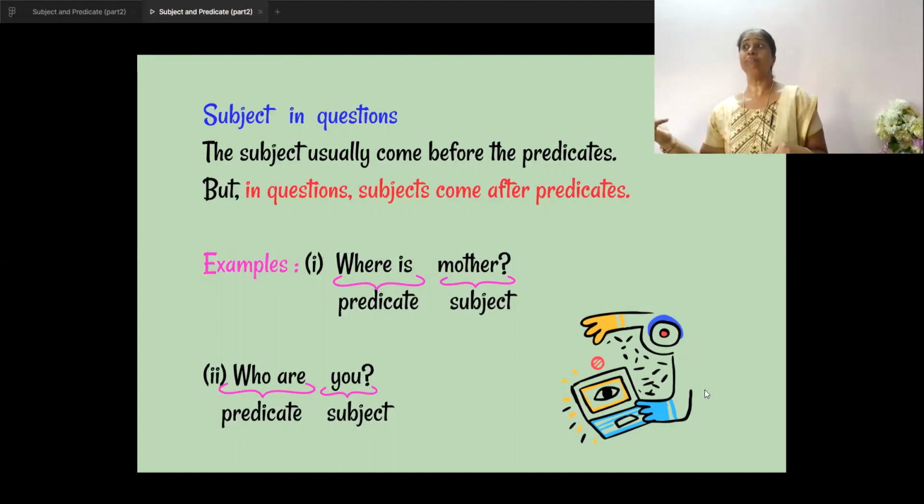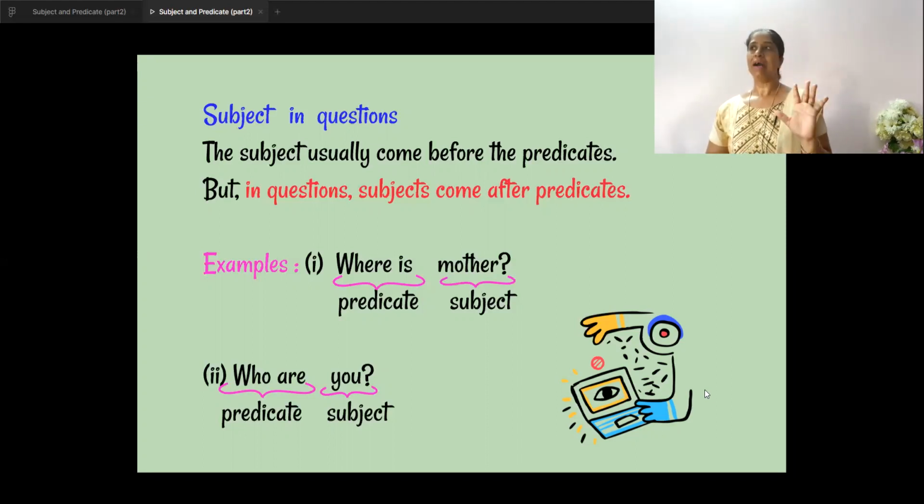Look at the example which I have put for you there. Where is mother? So where is, that becomes the predicate, and then comes the subject. We are talking about mother. Yes, so mother becomes the subject. One more example for you. Who are? That is the predicate. And then comes the subject. Who are you? You becomes the subject.